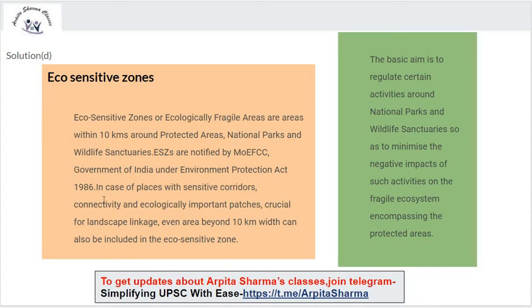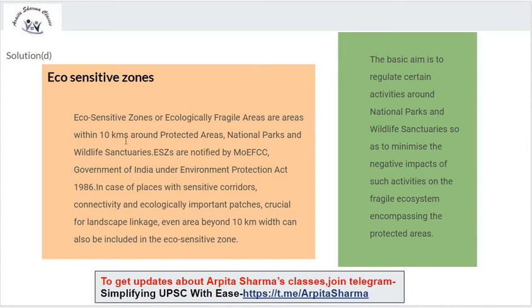Government of India notifies these under the Environment Protection Act 1986. In case of places with sensitive corridors, connectivity and ecologically important patches crucial for landscape linkage, even area beyond 10 km width can also be included in the eco-sensitive zone.